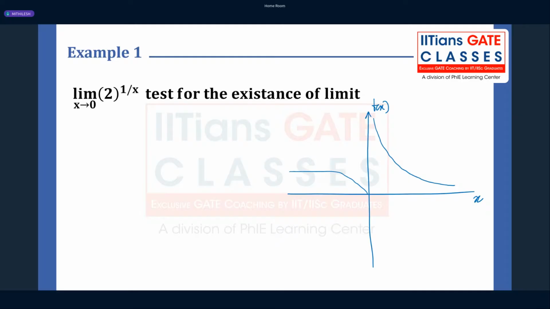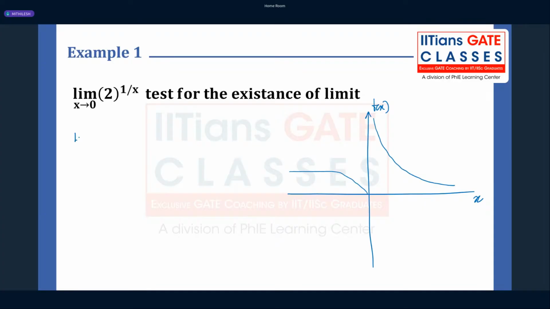On the right hand side, the function is a decreasing function from the infinity value, and from the left hand side it is approaching the value 0. Let's also see it through the actual mathematical calculation.